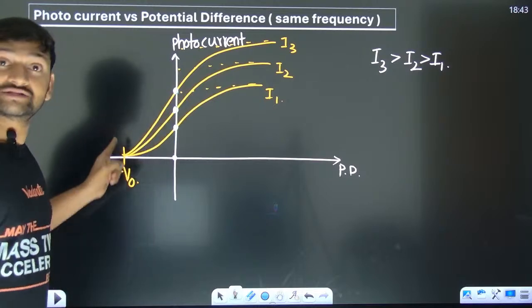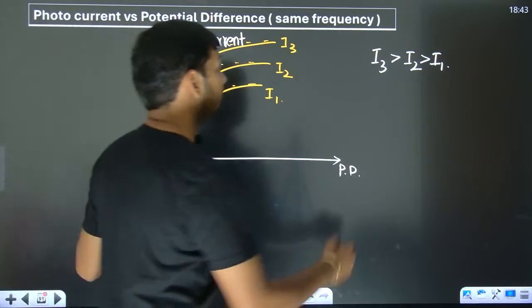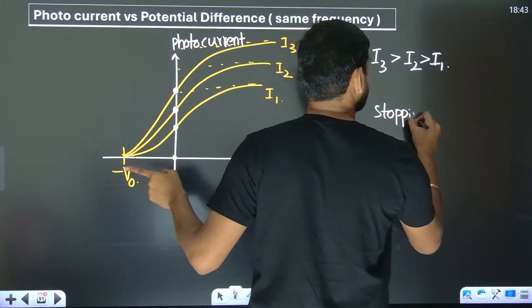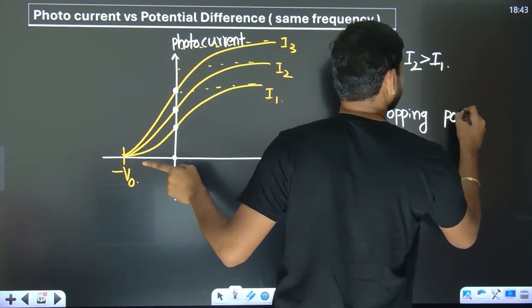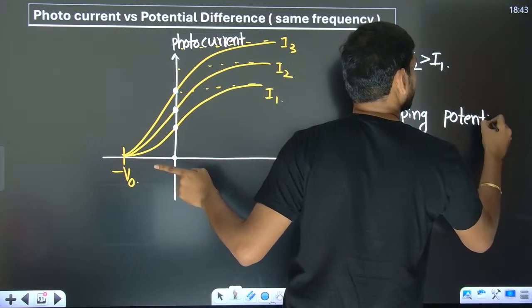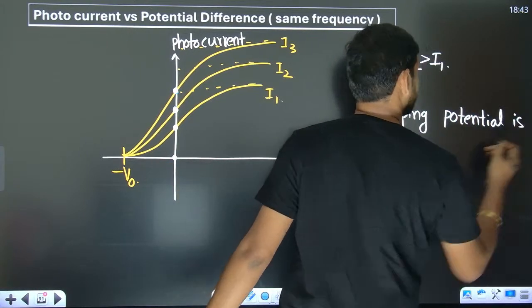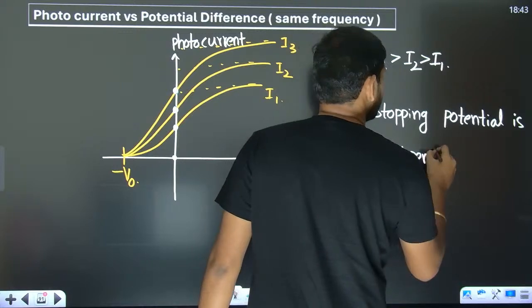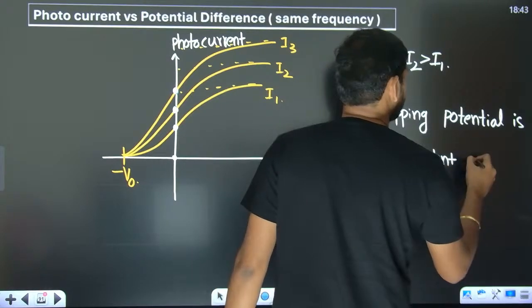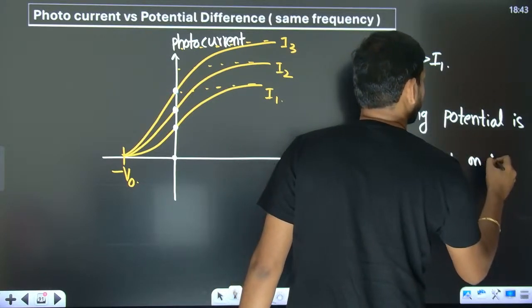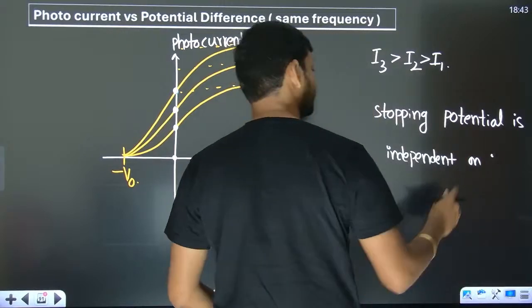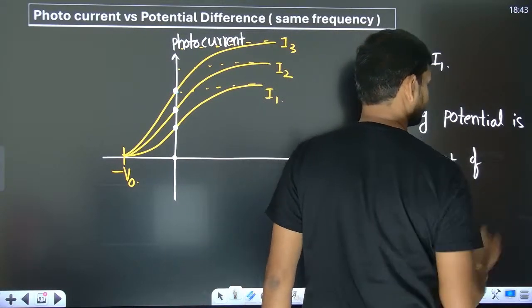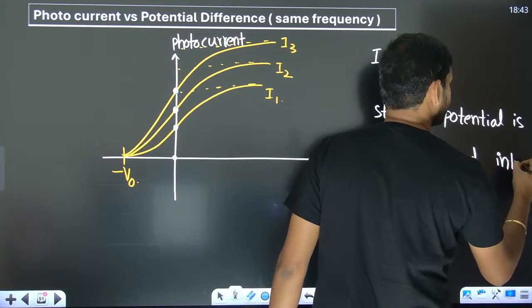But one interesting thing is that stopping potential is independent of intensity.